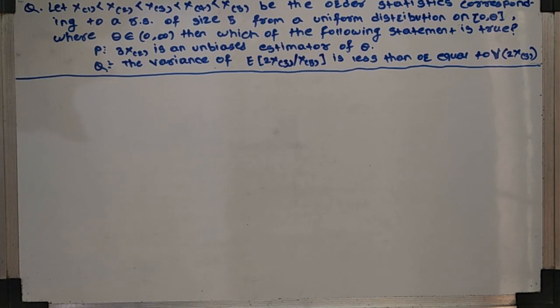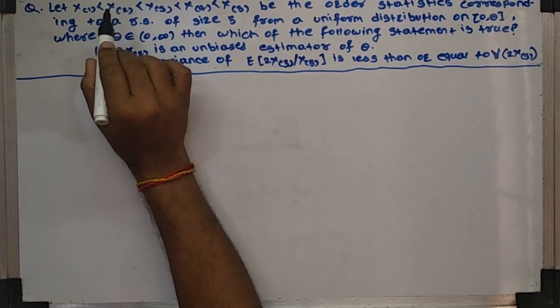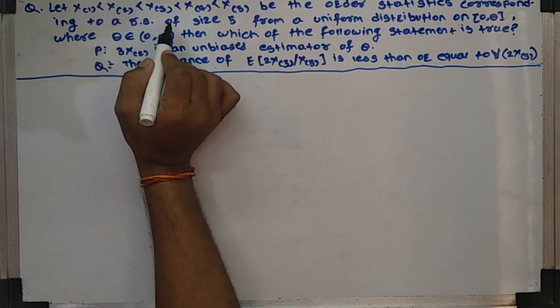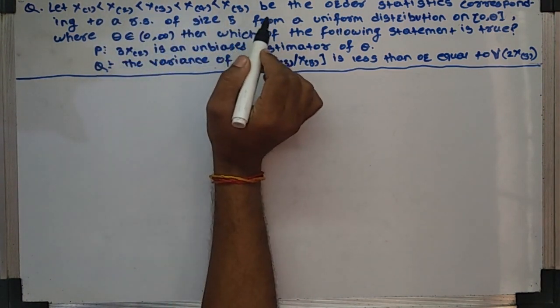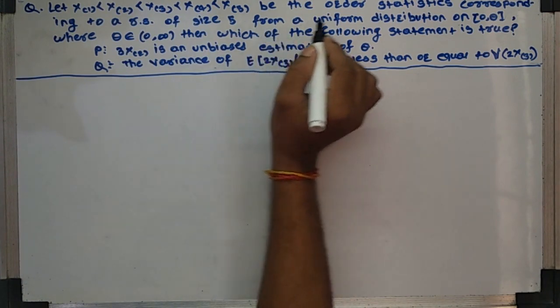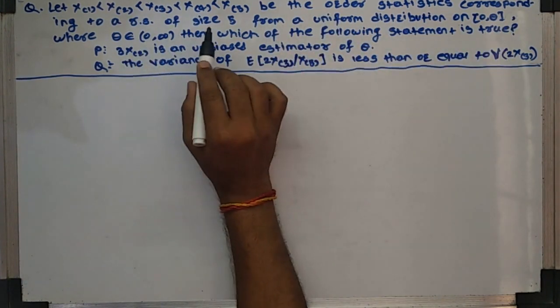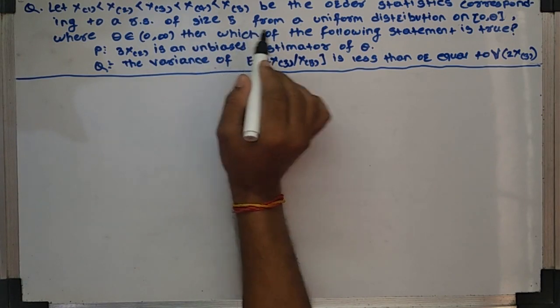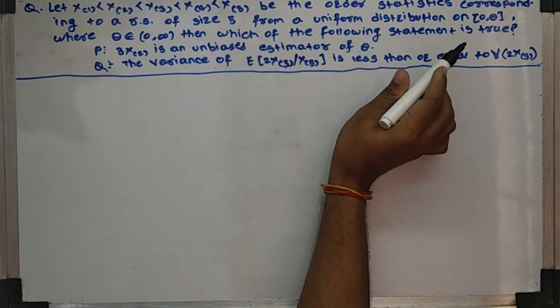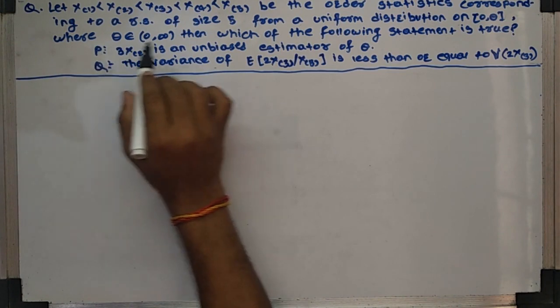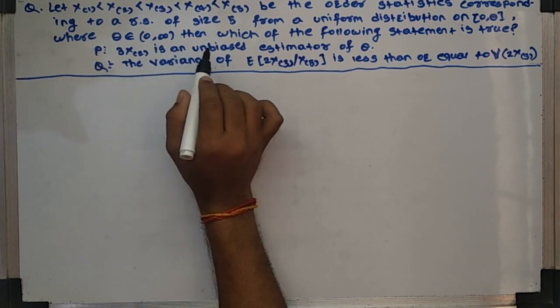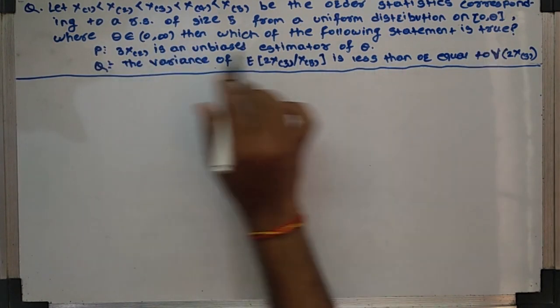Today we are solving GATE 2021 question number 38 of the statistics paper. Let X(1) < X(2) < X(3) < X(4) < X(5) be the order statistics corresponding to a random sample of size 5 from a uniform distribution (0, theta), where theta belongs to (0, infinity). Then which of the following statements is correct?